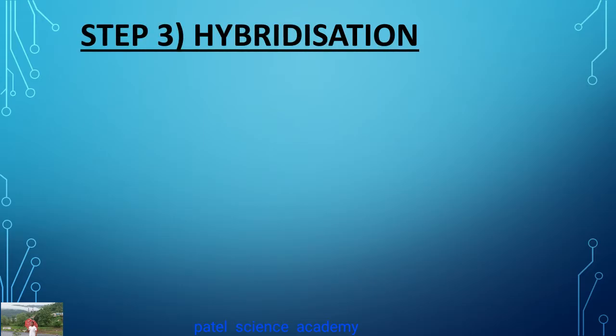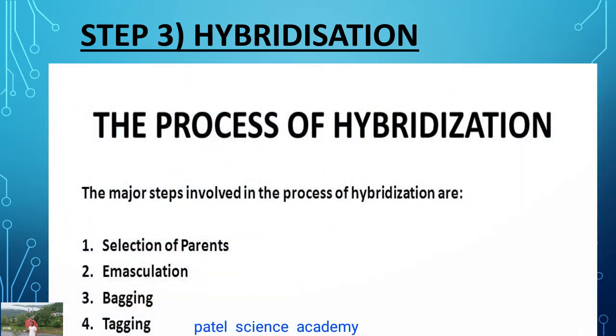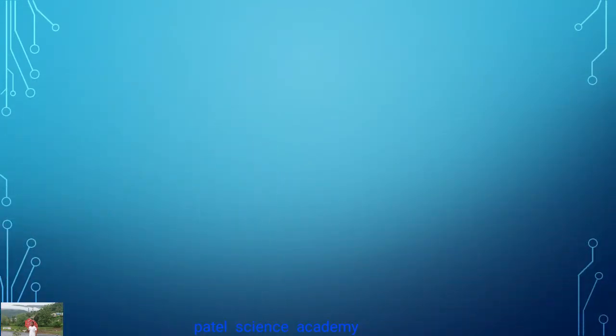The third step is the most important step, that is hybridization. It includes the major steps like selection of the parents, emasculation, bagging, and tagging. So dear students, it is the chief method that offers greater possibilities in crop improvement than other methods, and it is the only effective means of combining together the desirable characters of two or more varieties.